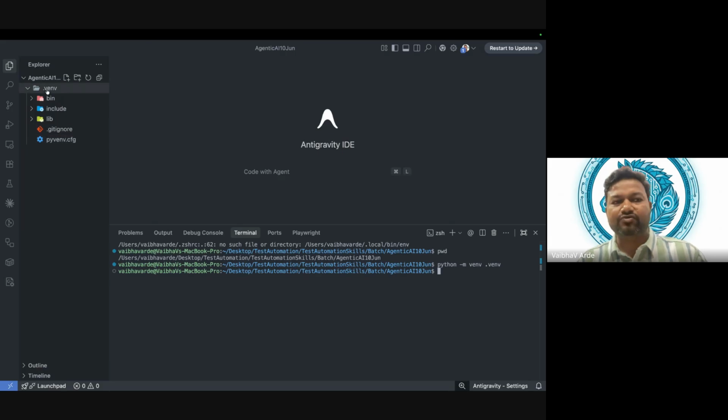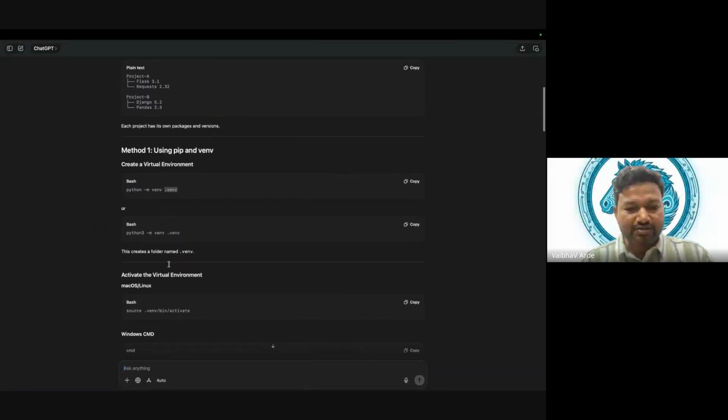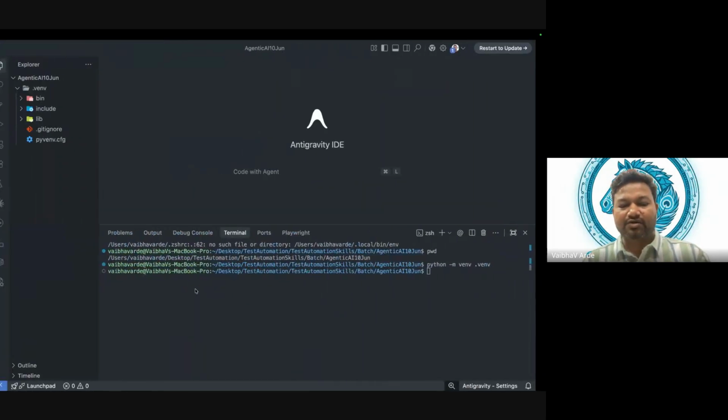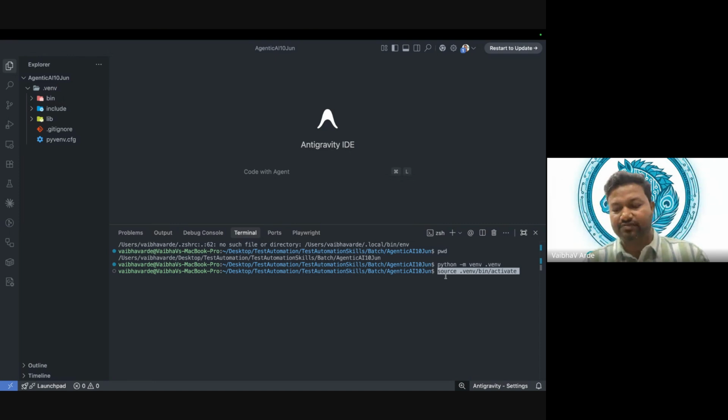So now this environment is there, but it is not active. To use this environment, I have to make it active. How to make that environment active? There will be some command. Now I'm using Mac, and Mac and Linux have the same command: source .venv/bin/activate. I will copy this command, go here and run this. In this way, my virtual environment, whose name is .venv, is now active.